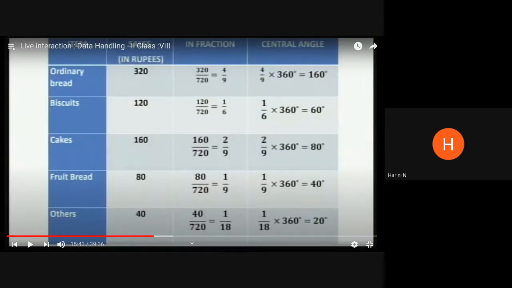Once you get the least form in which it can be represented, then you have to multiply that fraction with 360 to give you the central angle. And the central angle is required because this is the angle which will represent the sales of ordinary bread on the given day. Similarly, for the second one, that is for the biscuits, the central angle is 60 degrees, because these are the angles which will decide the area of the sector for these particular items.